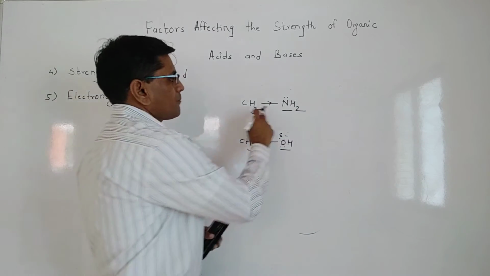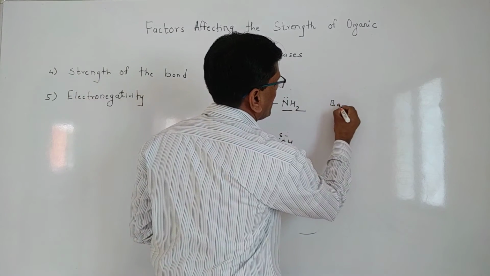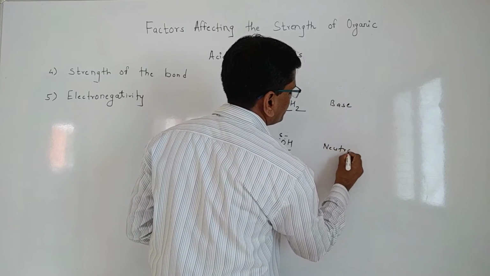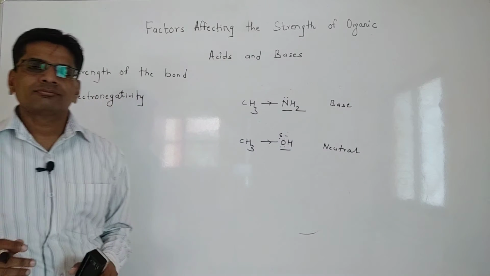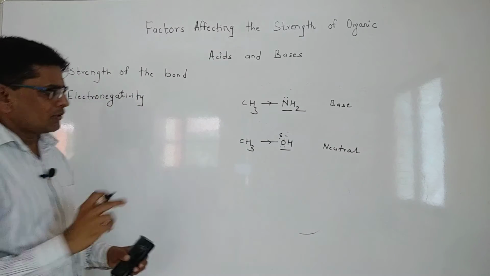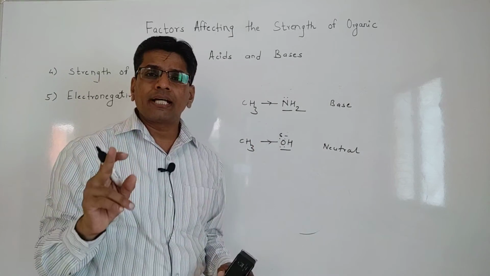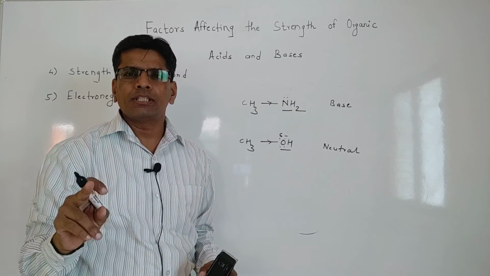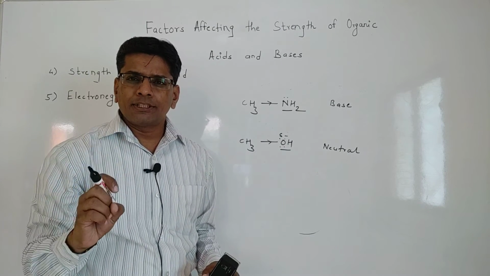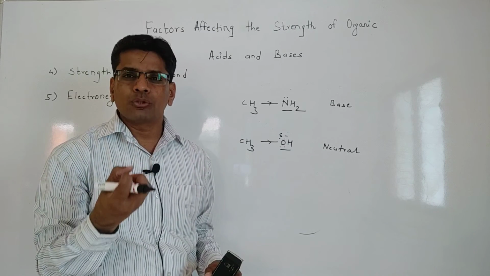Okay. But this methylamine is a base and alcohols are neutral. The reason is electronegativity, because oxygen is the second most electronegative element in the periodic table. That is why oxygen has the capacity to hold that electron pair more tightly.